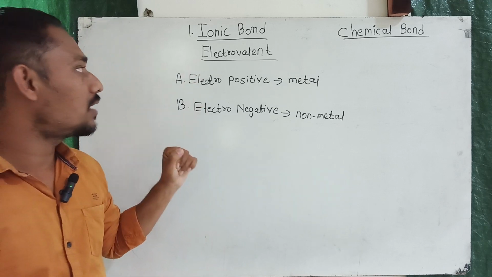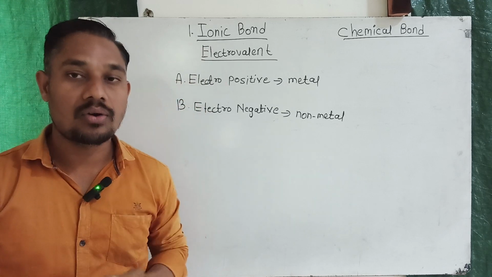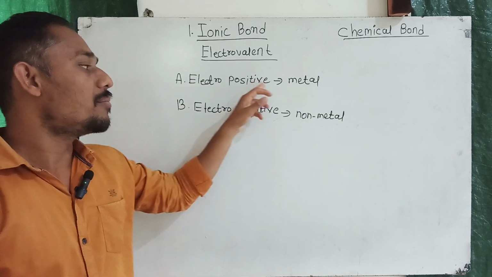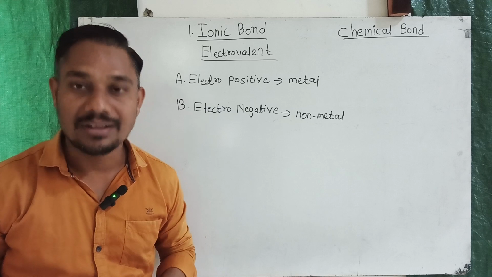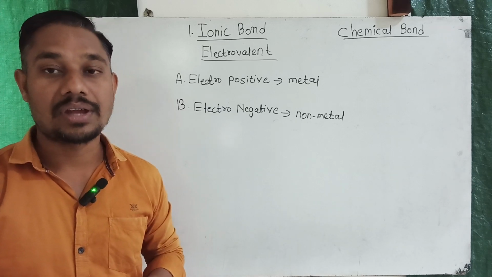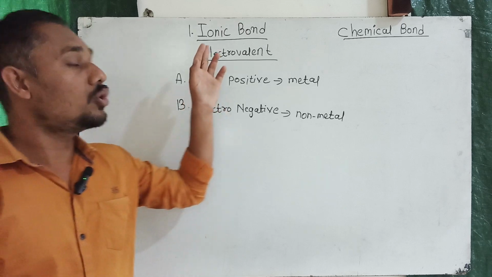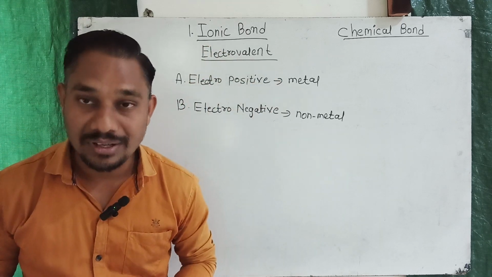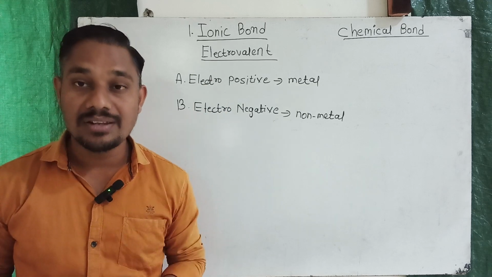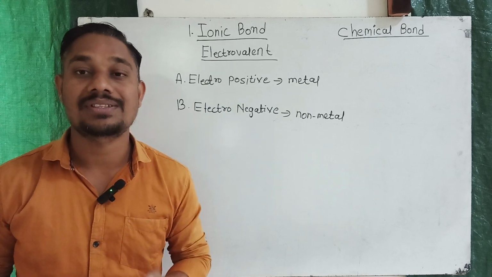Now we can say that the ionic bond or electrovalent bond is basically established between metal and non-metal because they form oppositely charged ions.